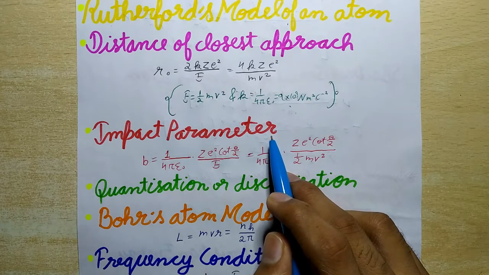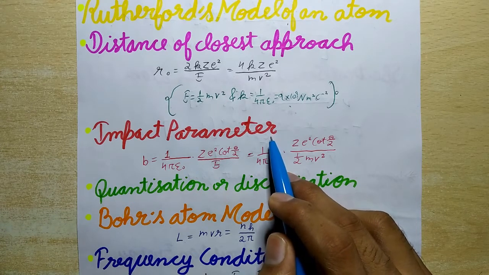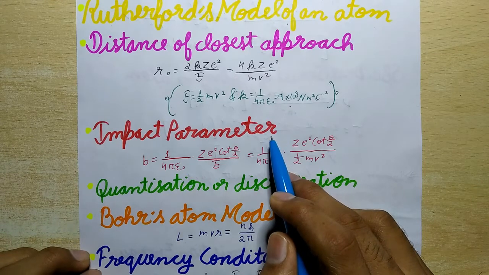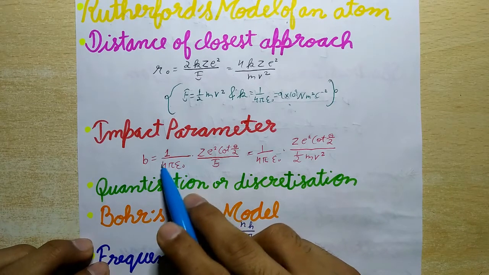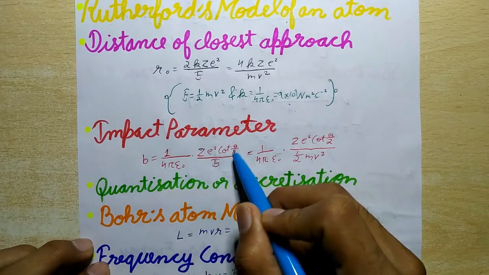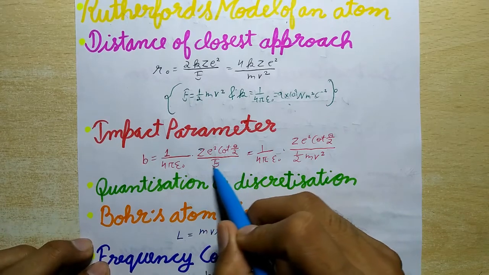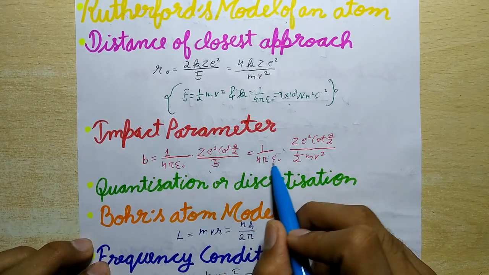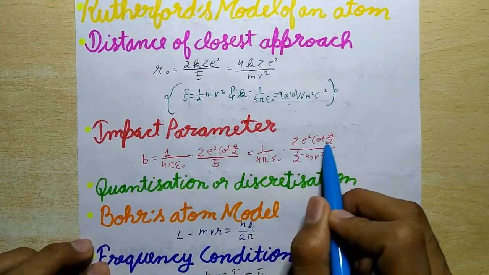Rutherford deduced the following relationship between the impact parameter b and the scattering angle theta: b = (1/4πε0)(Ze² cot(θ/2)/E), which equals (1/4πε0)(Ze² cot(θ/2)/(½mv²)).